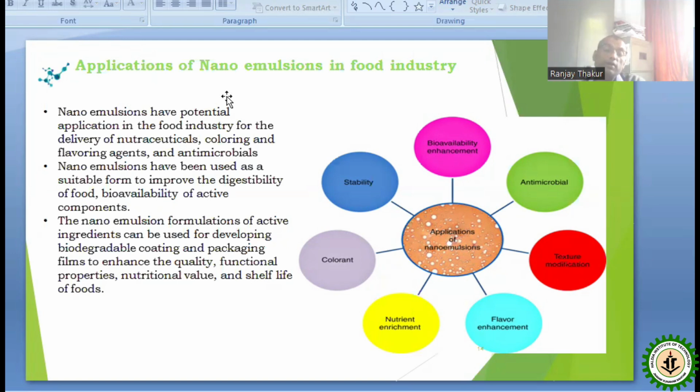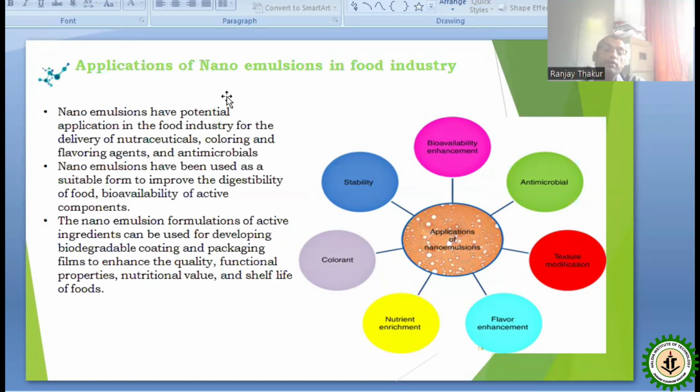Then nutrient enrichment. Sometimes different nanoparticles act as micronutrients for our body. Along with the food materials, if they are incorporated and go inside our body, they provide some nutrition along with other protective nature. They are also used as a coolant, provide stability to the component, and also increase their bioavailability.